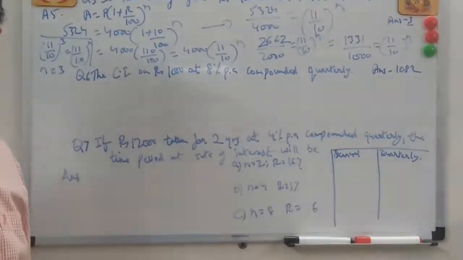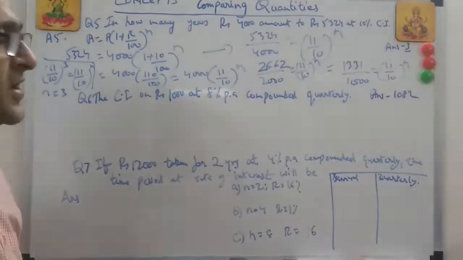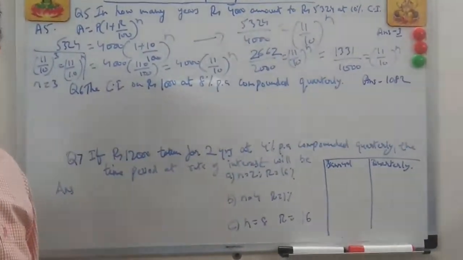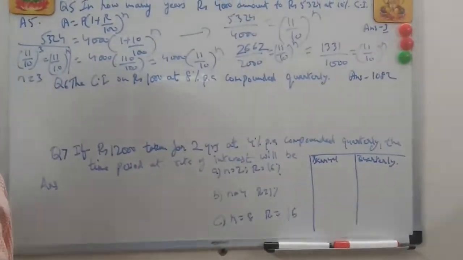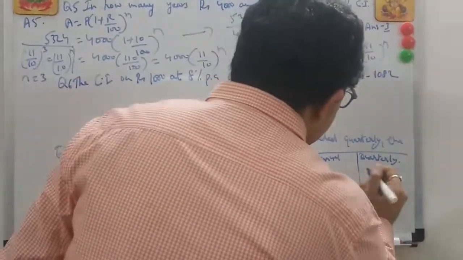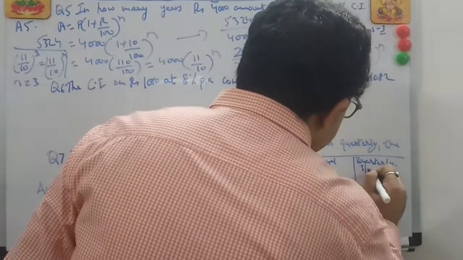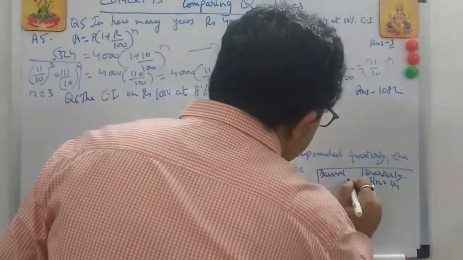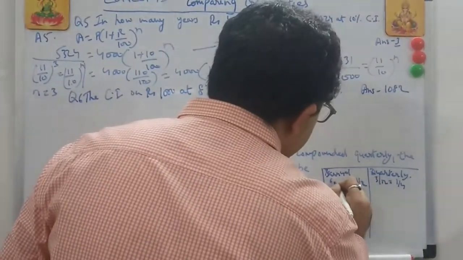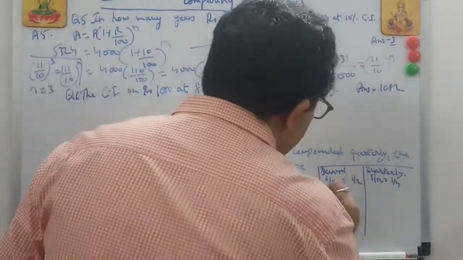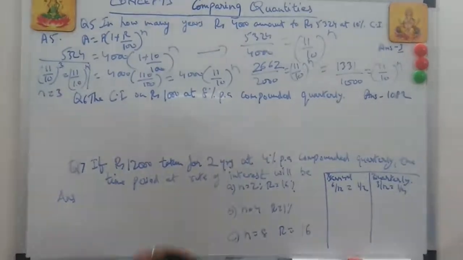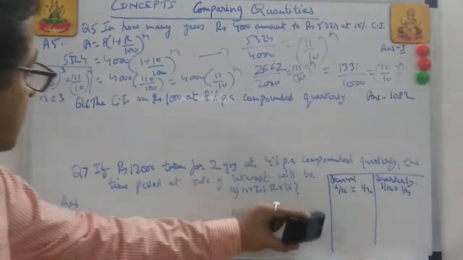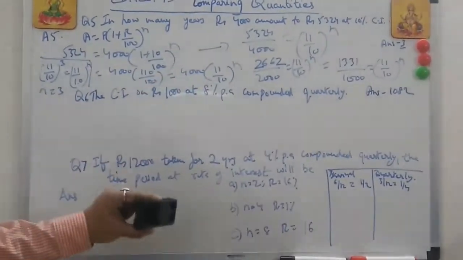If they say the compounding has to be quarterly, which means once in 3 months, which is 3 by 12, 3 by 12 is equal to 1 by 4. This is quarterly always, and this is always half because it is once in 6 months. 6 months upon 12 is equal to half. This is the concept. Now simple logic. So let's do this question first.